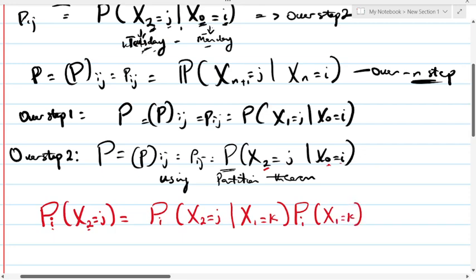We split this into 2, so for that you include a summation sign. The new component we introduce is k, with k equals 1.